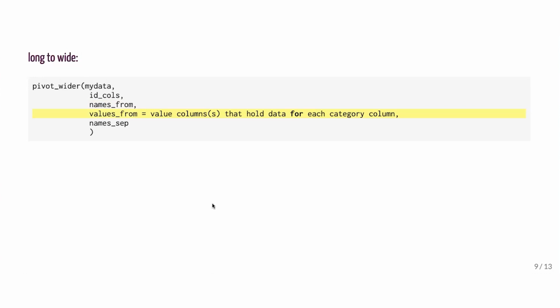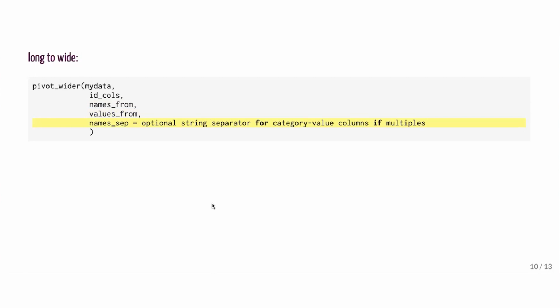values_from are the columns that contain data which also need to pivot wide. In the mtcars_long example, there's only one category column and one value column, but there could be more. names_sep is optional. If you end up with compound column names, it's what you want as the character separating the two strings in the column names. This should all make a lot more sense when you see the code. So let's go back to RStudio.